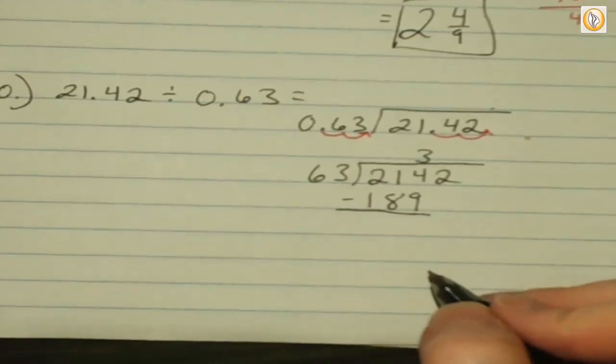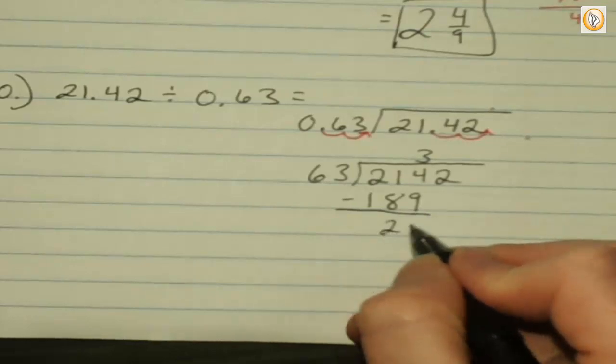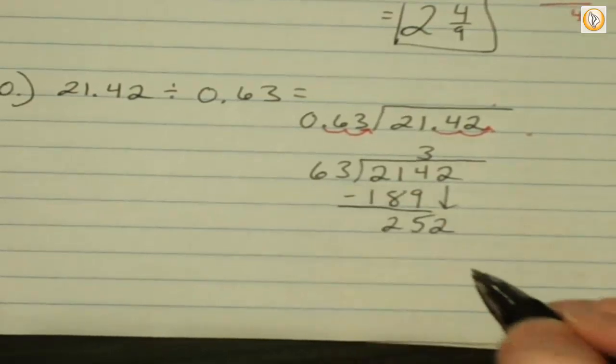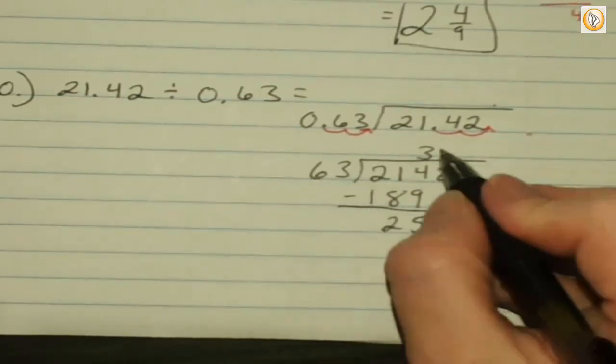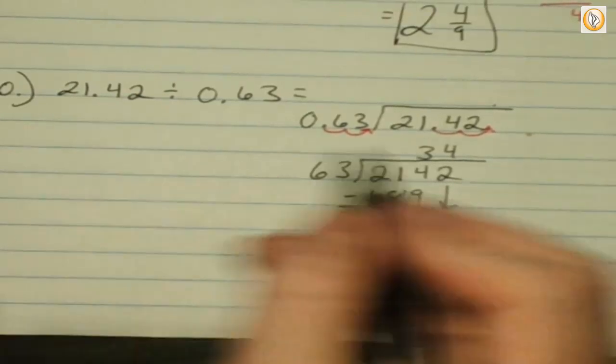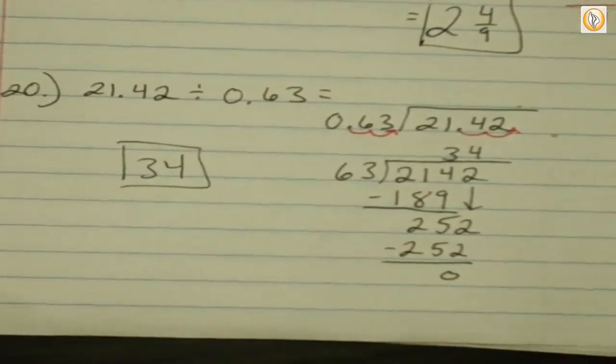I'm just helping to save on time. If we subtract, I get 25. Bring down the 2. Kelly, how many times do you think? 4. Very good. And it goes in there evenly. So then 34 is your answer. Cool.